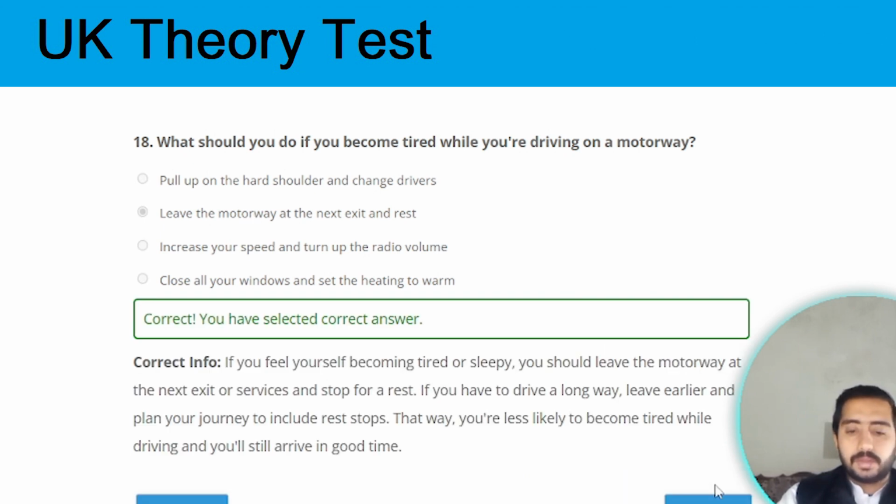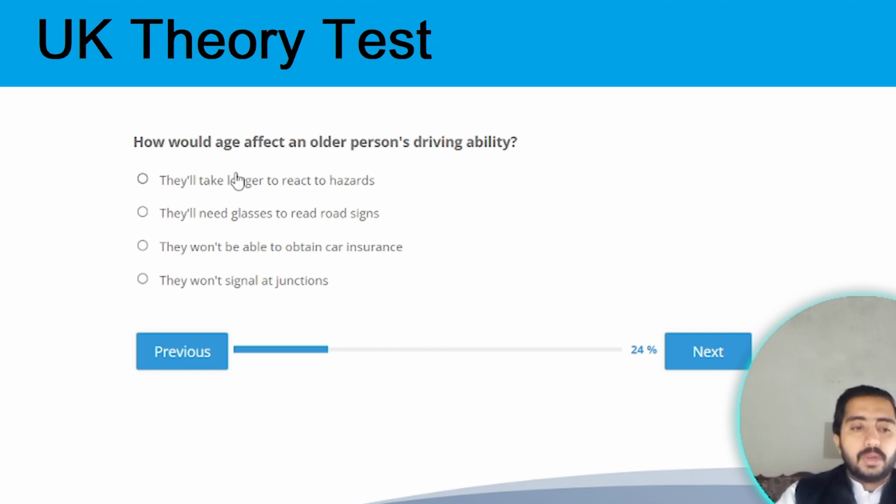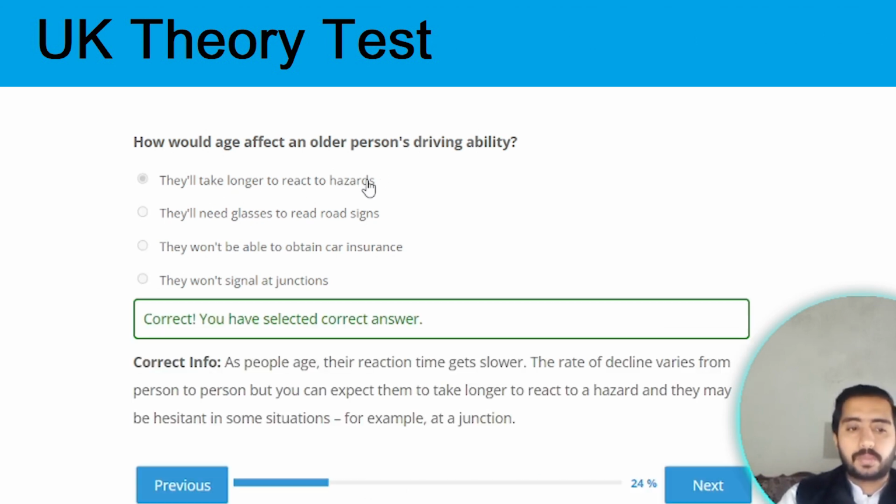Option B. Next one. How would age affect an older person's driving ability? The correct answer is they take longer to react to hazards. Option A is the correct one.